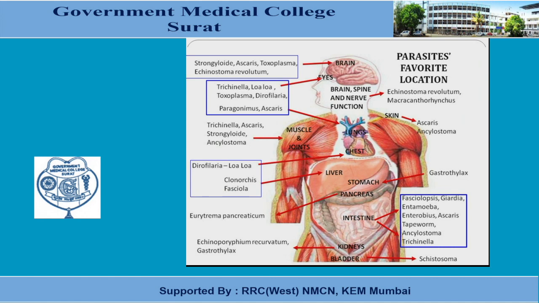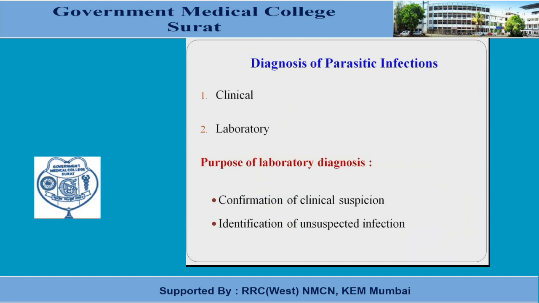So whenever we are suspecting infection, we have to rule out parasites according to the endemicity and the area from which the patient is coming. The diagnosis of parasitic infection is mainly by two means: clinical and laboratory. The purpose of laboratory diagnosis is to confirm that our clinical suspicion is due to a parasite, and to identify unsuspected infection.